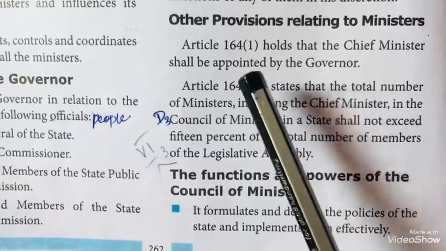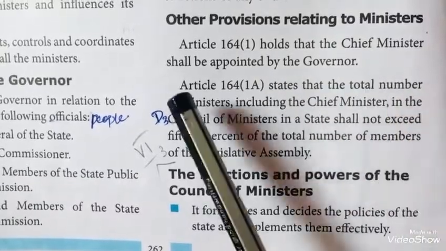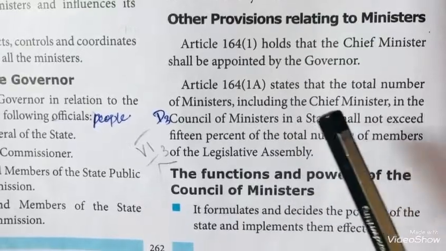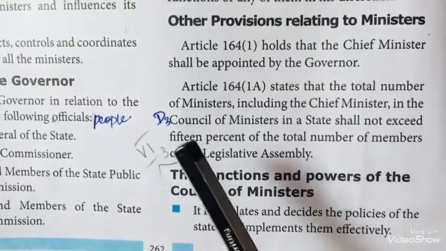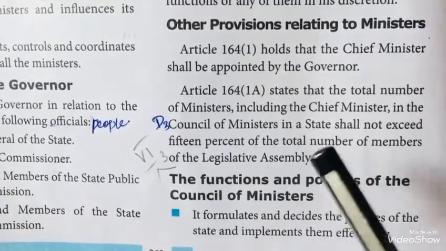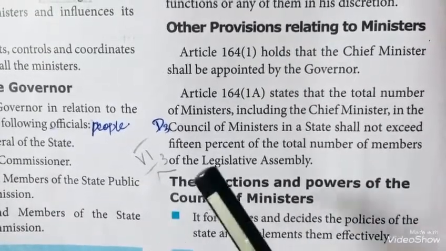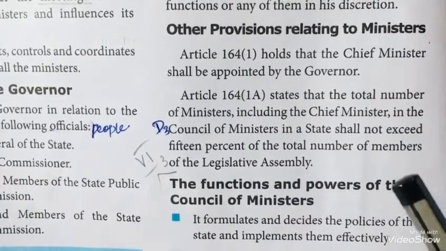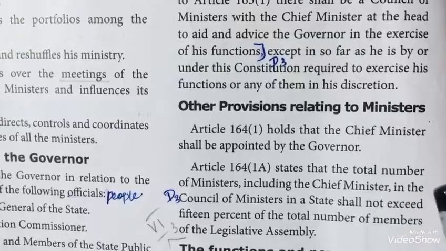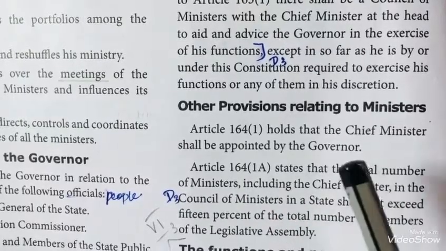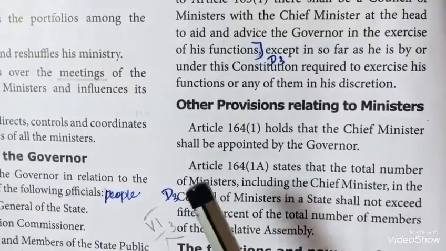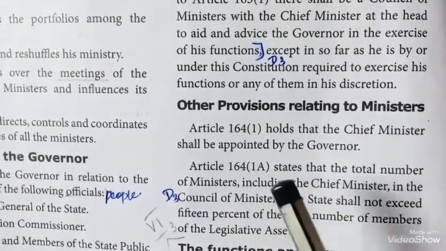Article 164(1) holds that the Chief Minister shall be appointed by the Governor. Article 164(1)(a) states that the total number of ministers, including the Chief Minister, in the Council of Ministers in a state shall not exceed 15% of the total number of members of the Legislative Assembly. We know that the Chief Minister is appointed by the Governor according to Article 164(1). Now we will see about Article 164(1)(a).